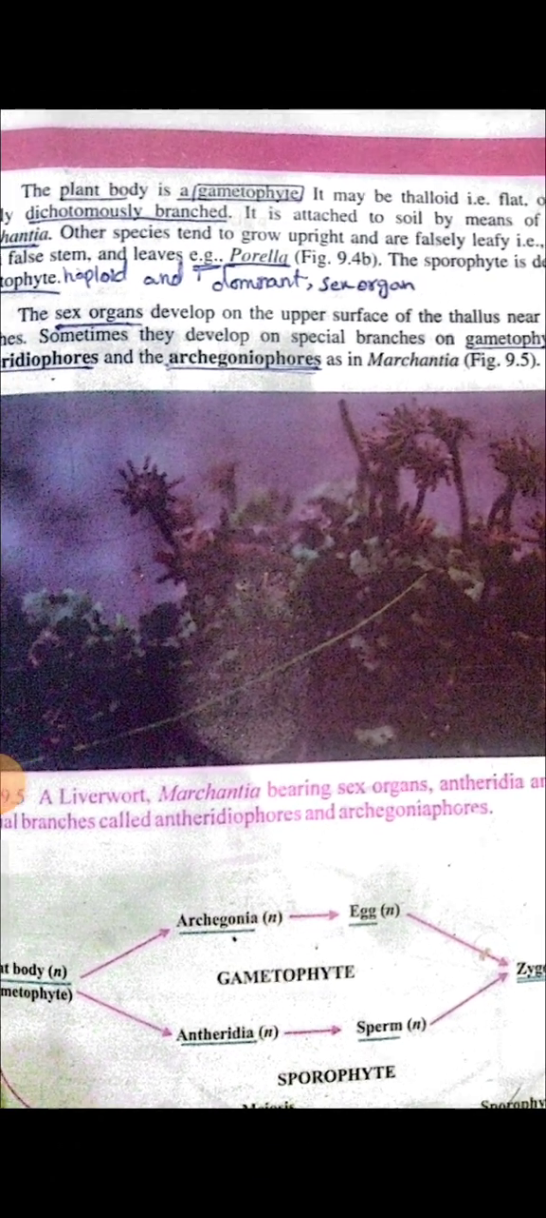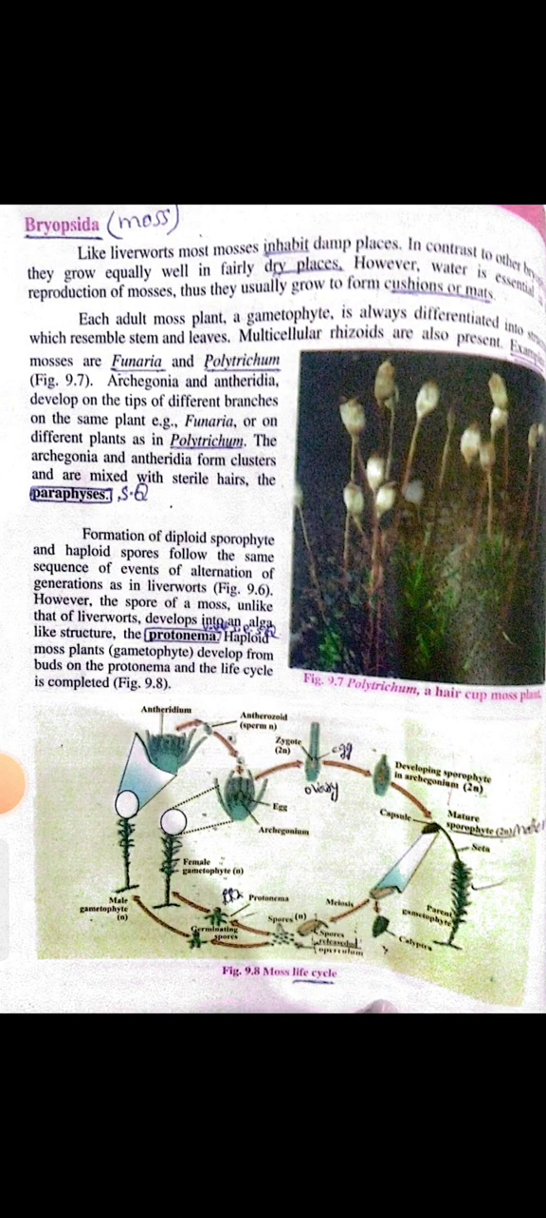And we have studied that the antheridium produces the sperm, while archegonia produce the egg, and they fertilize to form the diploid zygote, and then this diploid zygote develops into the sporophyte generation, as it is shown in this diagram. Then all the rest of the life cycle will be same as we have studied it before. Then the next are the mosses.